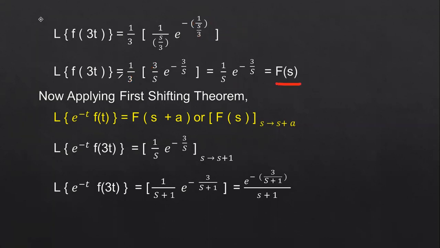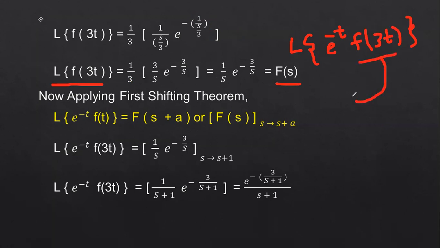So f of s is nothing but the Laplace transform of f of 3t. But actually, according to the problem, it is e power minus t into f of 3t. In the previous two problems, we only had the f of at type. But here, apart from f of at, he has multiplied with e power at or e power minus at. So first we apply the change of scale property, then we apply the first shifting theorem to the f of s function.